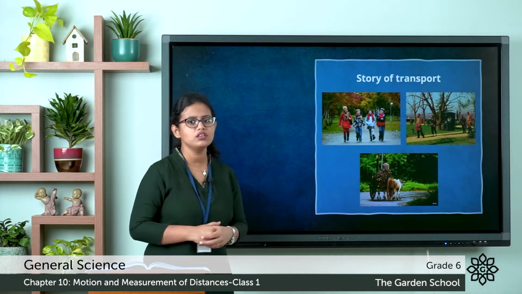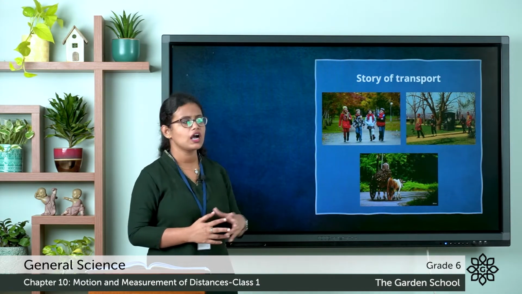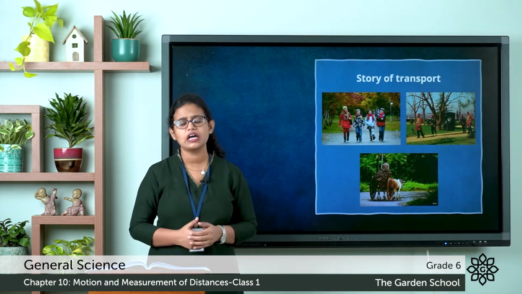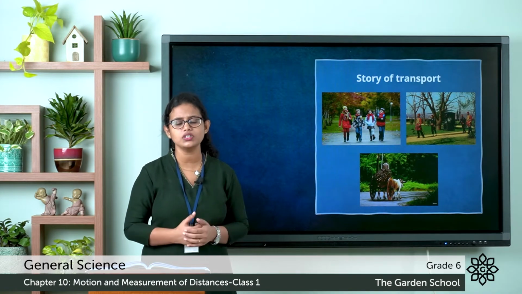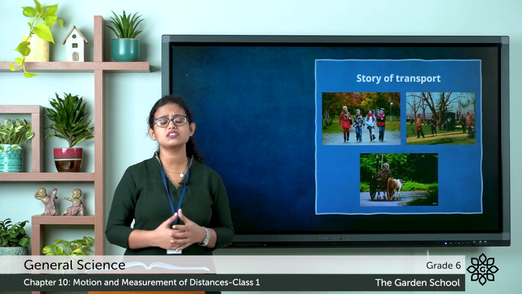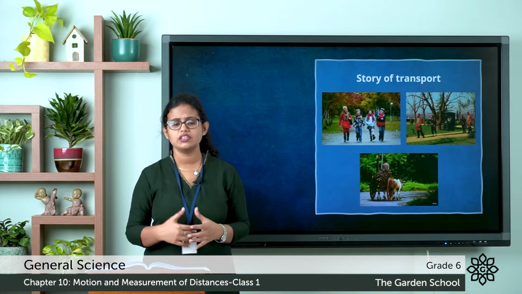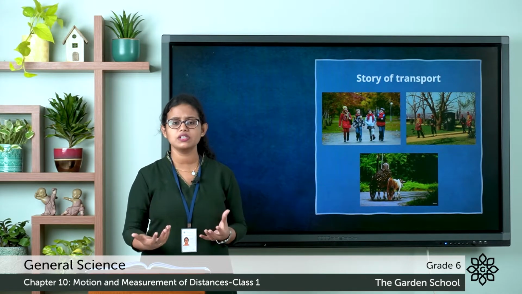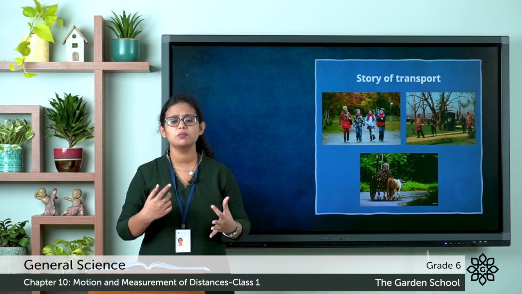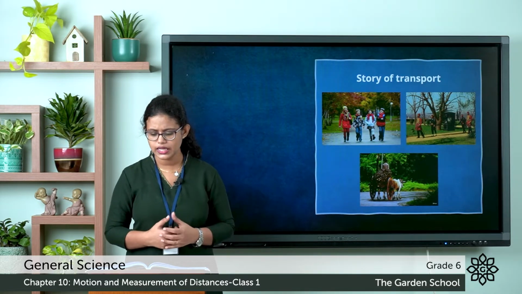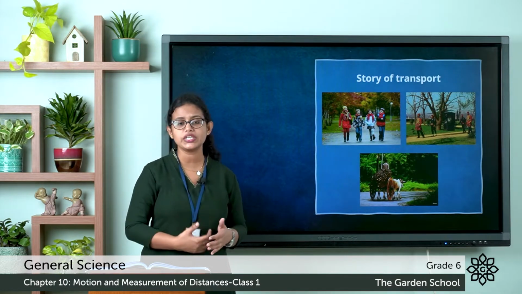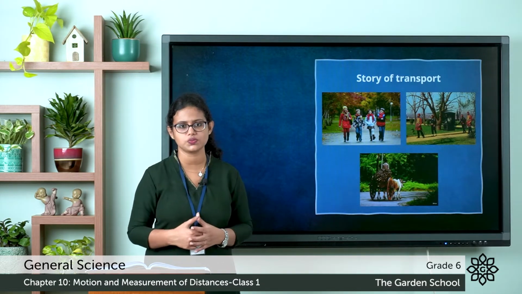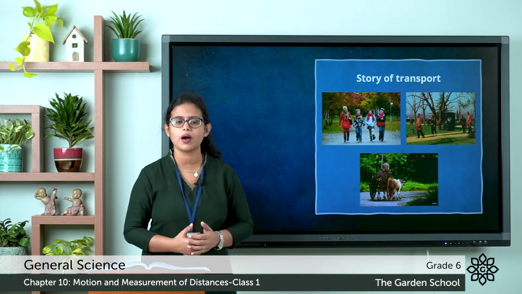Then later on, people thought of making a palanquin, which actually happens in royalty. That is where king and queen are carried over. Later on, people thought animals can be used for transportation. They can be used for traveling from one place to another. Animals like horses, camels, bullock carts, they were tamed and they were used to reach far away places. So this is actually about the road transport. So everything started from walking.